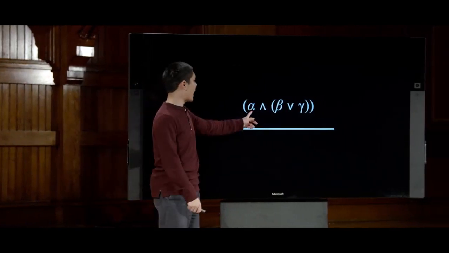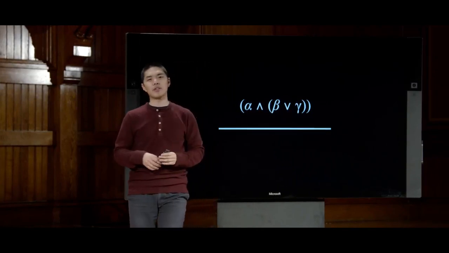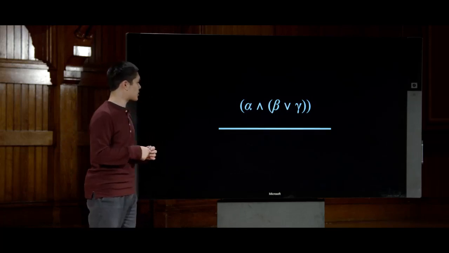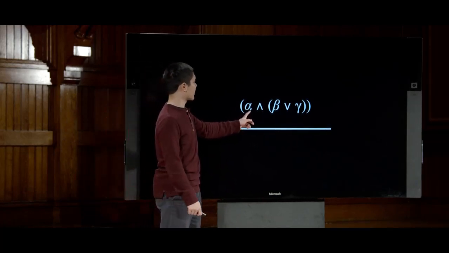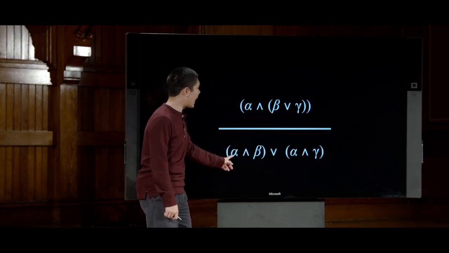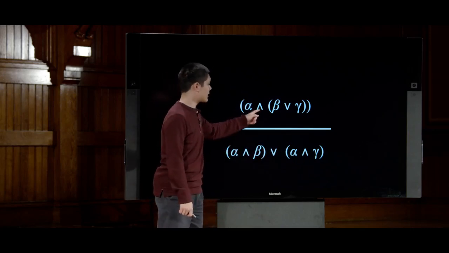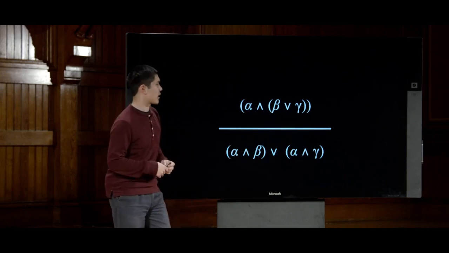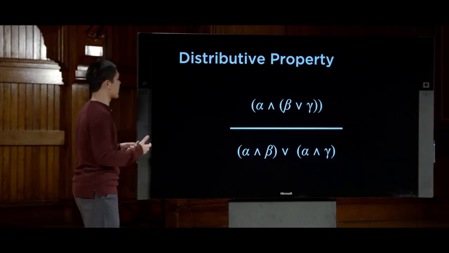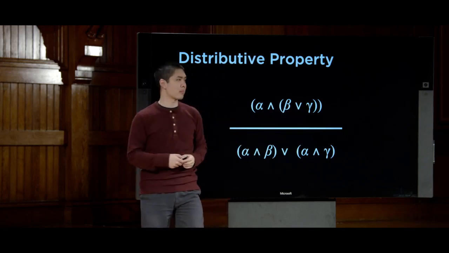So if I have alpha and beta or gamma, well then, much in the same way that you can use, in math, distributive laws to distribute operands like addition and multiplication, I can do a similar thing here, where I can say if alpha and beta or gamma, then I can say something like alpha and beta or alpha and gamma, that I've been able to distribute this and sign throughout this expression. So this is an example of the distributive property or the distributive law as applied to logic in much the same way that you would distribute a multiplication over the addition of something, for example.